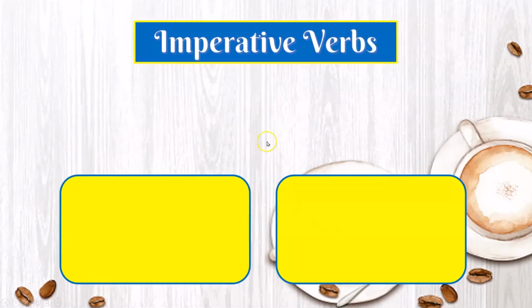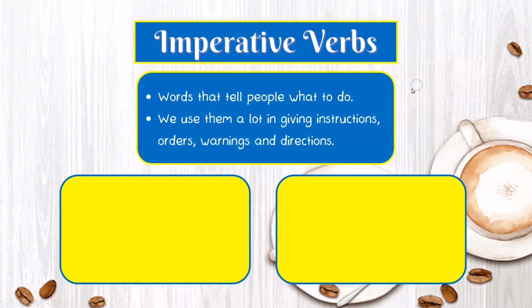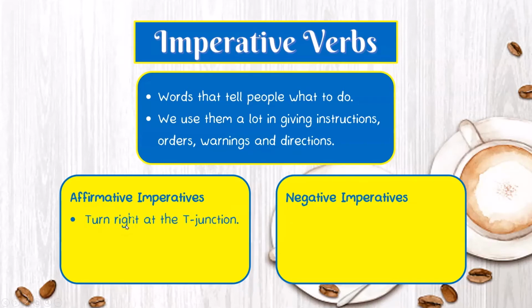Okay, before we do task 4, we should know what are imperative verbs. Imperative verbs are words that tell people what to do. We use them a lot in giving instructions, orders, warnings, and directions. Imperative verbs can be affirmative and negative. Let's see the affirmative imperatives. Turn right at the T-junction. Open the box, please. Go to the bed now.